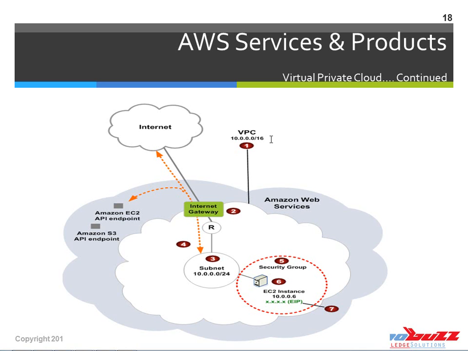Now let's take a look at this figure and see how exactly the virtual private cloud works. In the figure we can see the internet and the VPC inside Amazon Web Services, which is a cloud. First the communication comes to the internet gateway, which listens on the communication port, and based on the ACL and NAT rules, it transfers the communication to the resources available in the private cloud.